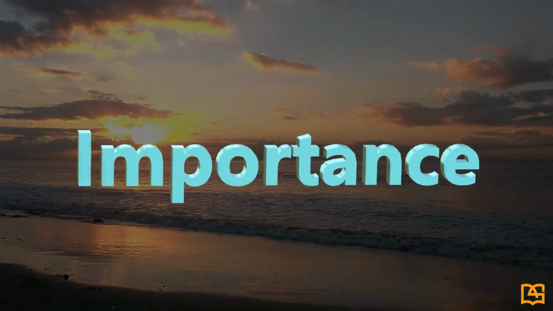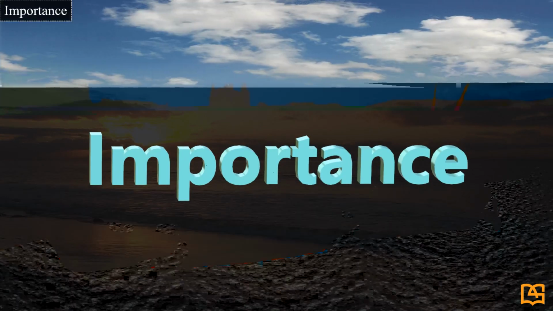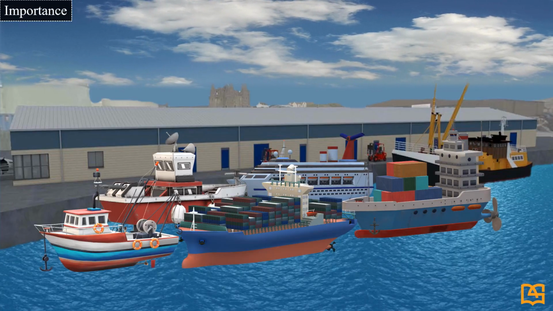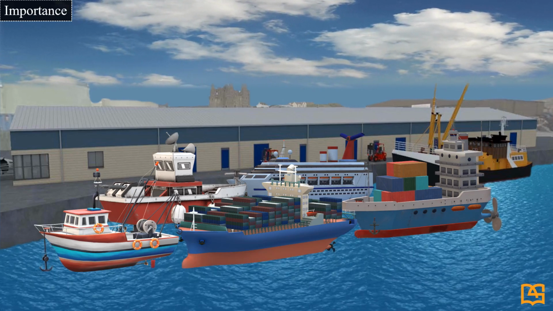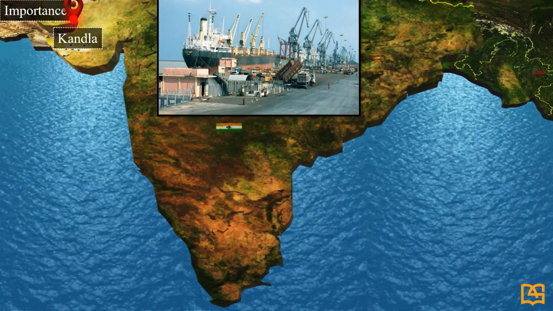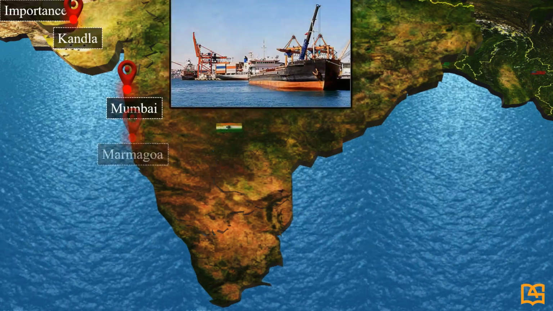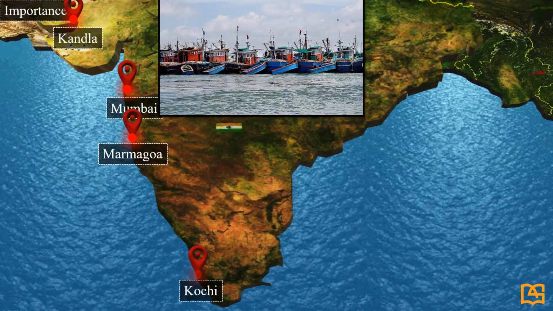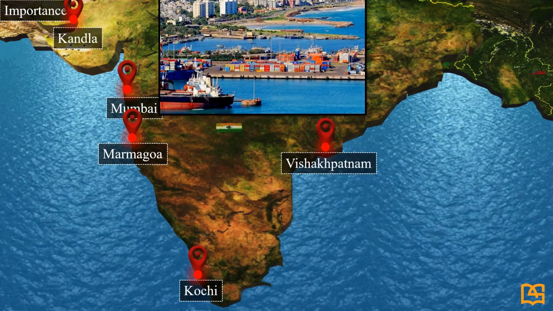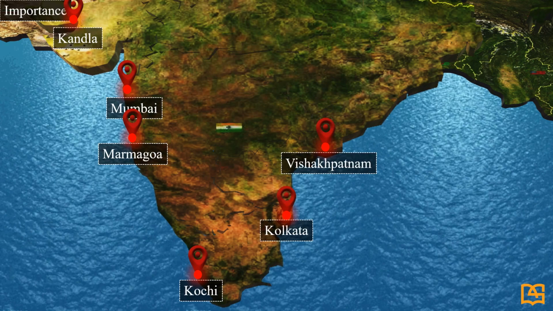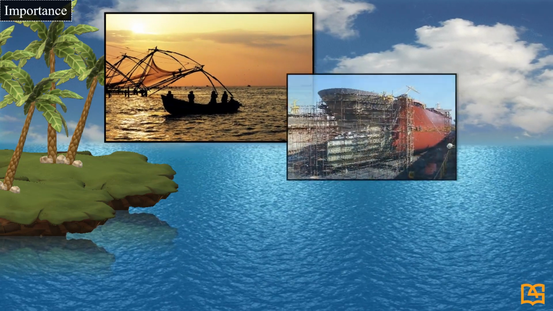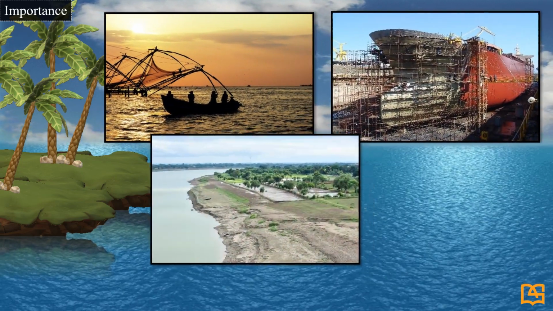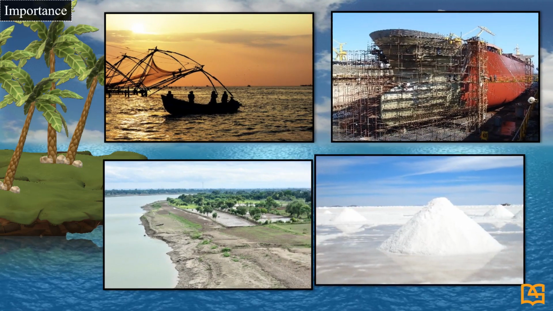Importance. The coastal plains of India provide some natural harbours which help in carrying on foreign trade. They are Kandla, Mumbai, Marmagao, Kochi, Vishakhapatnam, Kolkata, etc. The coastal plains are useful for fishing, shipbuilding, agriculture, and production of salt.